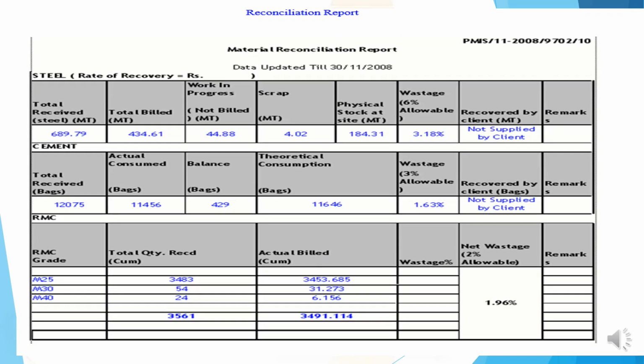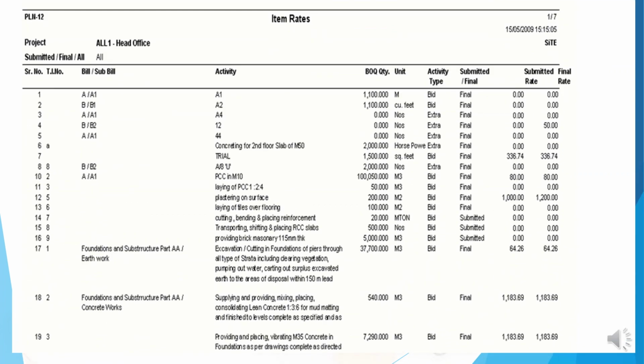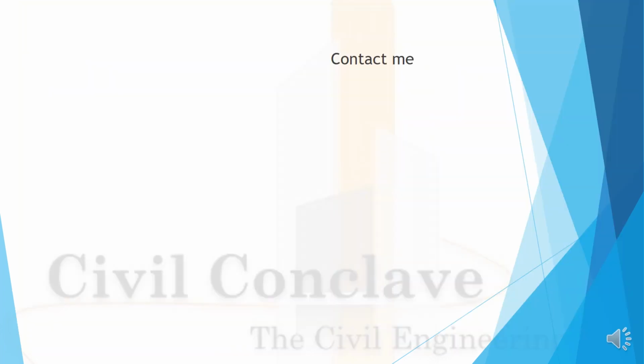Reconciliation statement: it will consist of material receipt, what is the bill value done, work in progress but bill is not done, this is the quantity, scrap, physical stock, wastages, recovered by the client, then the remarks. Like this for cement and everything also has to be prepared for the reconciliation statement. Item rates: item rates can be obtained from the tender documents. This has to be submitted every month.